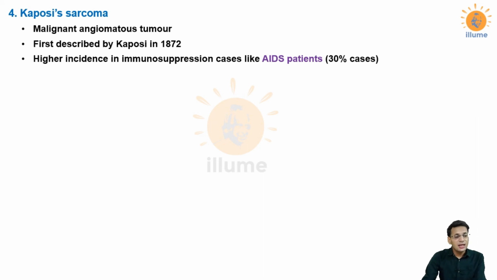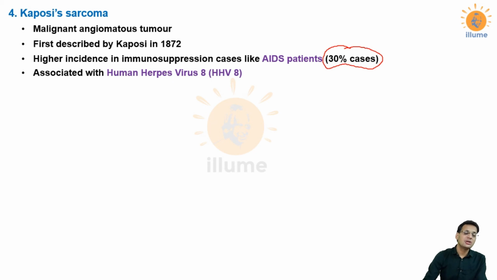But this is more common than Burkitt's lymphoma. Almost 30% of AIDS or HIV patients have Kaposi's sarcoma. This is how frequently AIDS patients get diseased with Kaposi's sarcoma. So this is a very common cancer present in 30% of AIDS patients, and it is associated with human herpes virus 8, that is HHV8. As we discussed in our last videos, the biological carcinogens responsible for development of cancers, in that video also we discussed HHV8 causing Kaposi's sarcoma.